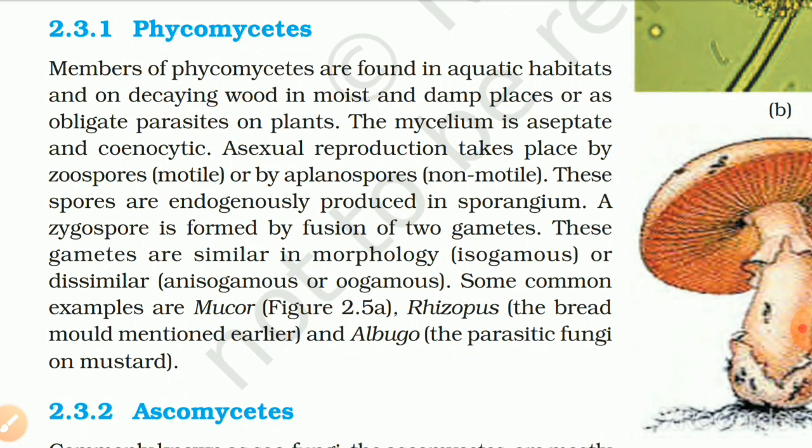Asexual reproduction takes place by zoospores (motile) or by aplanospores (non-motile). These spores are endogenously produced in sporangium. A zygospore is formed by fusion of two gametes. These gametes are similar in morphology (isogamous) or dissimilar (anisogamous or oogamous). Some common examples are Mucor, figure 2.5a, Rhizopus, the bread mold mentioned earlier, and Albugo, the parasitic fungus on mustard.